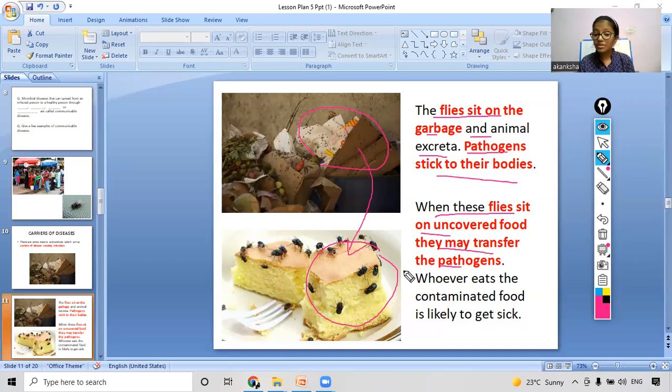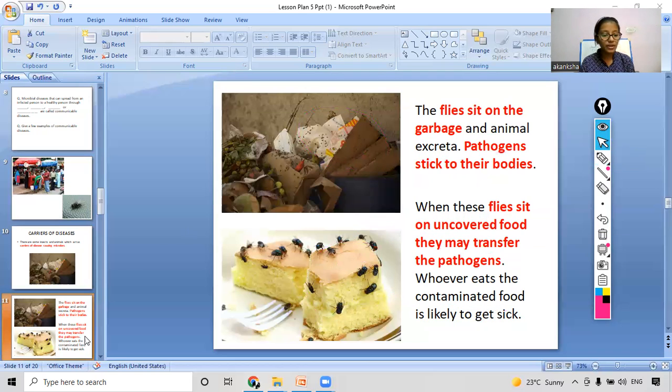And then what will happen? This food will get contaminated. So whoever eats the contaminated food is likely to get sick. So what happens when you eat the contaminated food? Yes, you can answer in the chat box. Yes, our stomachs get upset. We get diarrhea sometimes. So there are loose motions the next day. Okay, yes, you all answered it correctly.